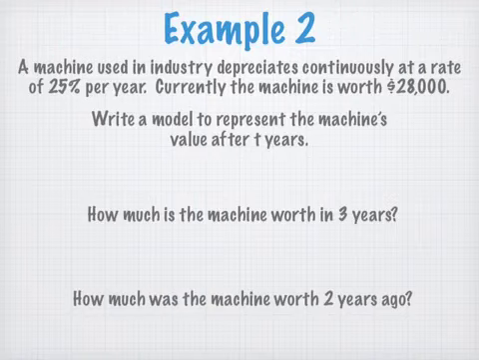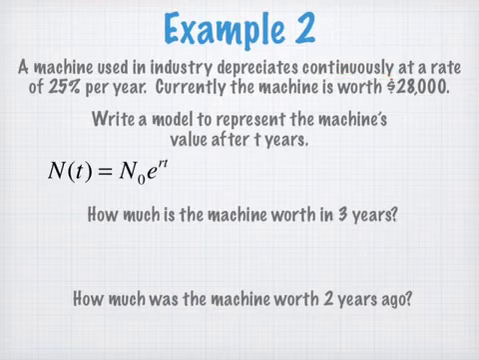A machine used in industry depreciates, so we're going up or down? Down. It depreciates continuously, there's that magic word again, at a rate of 25% per year. Currently, the machine is worth $28,000. The first question says write a model, which means write an equation for just t years, so we're going to leave our time as t. Here I'm technically using this formula, but remember, this N sub 0 really means the same thing as that P did before. So I don't care how you think of it. What's our initial value here? 28,000.